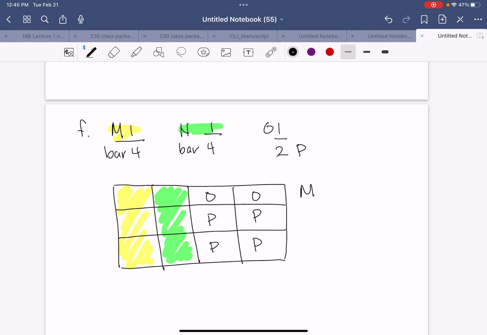And then Mick, we get the 3 out of 12, which reduces to the 1/4. Nick is the same 3 out of 12, which reduces to 1/4. Ollie now has 2 out of 12, which if you want to reduce is 1/6. And Pete is 4 out of 12, or 1/3. And that wraps up number 7.